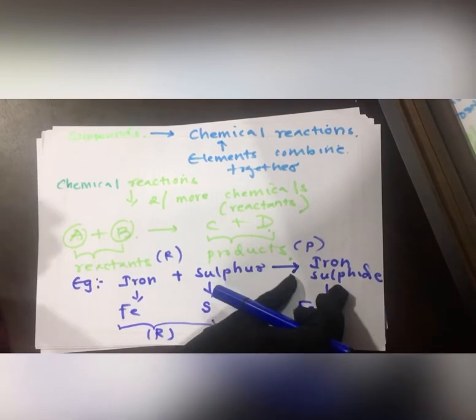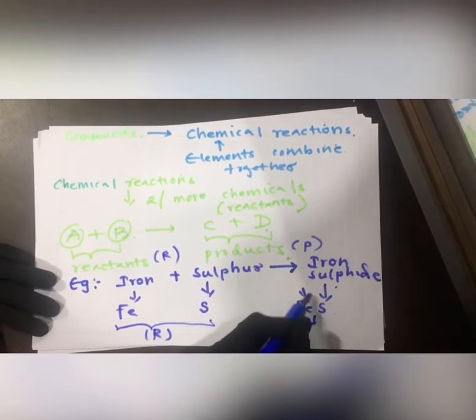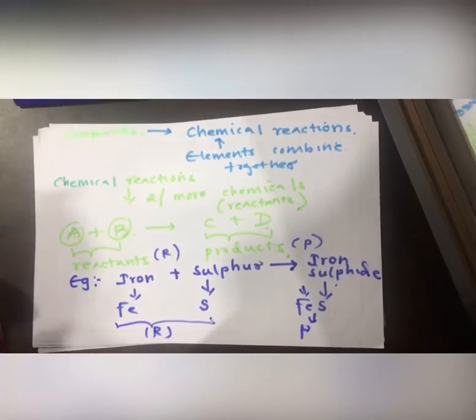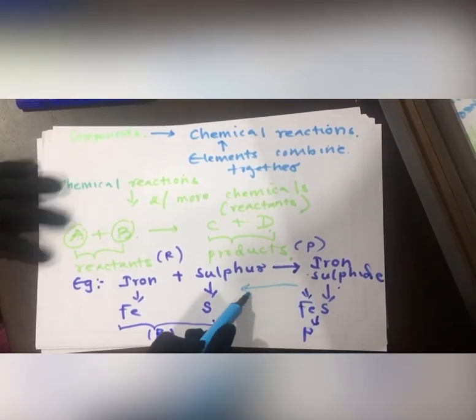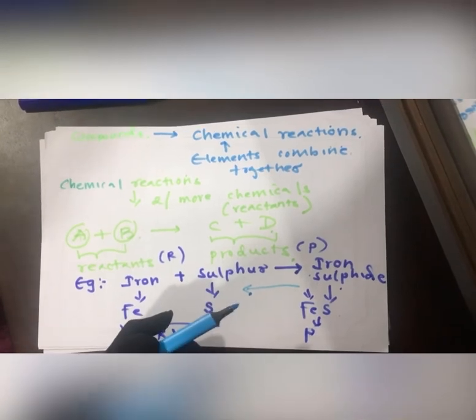That is the compound. Here two different elements joined together and formed the new compound. Like that, even these compounds can split back into the original elements, but it won't just happen.